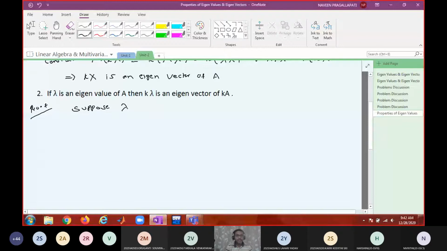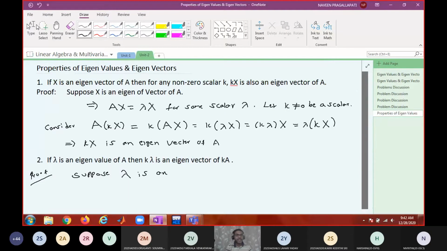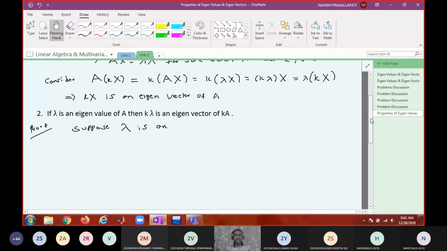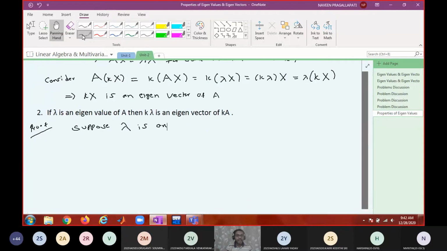Previously, I supposed x is an eigenvector of A because that was the if condition. Now the if condition is about an eigenvalue. That's why I'm supposing lambda is an eigenvalue of A.